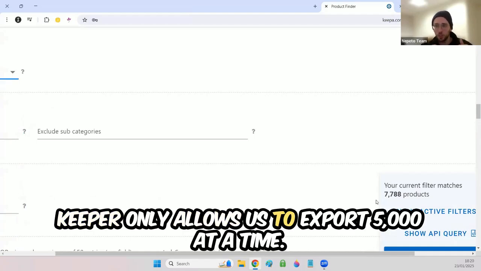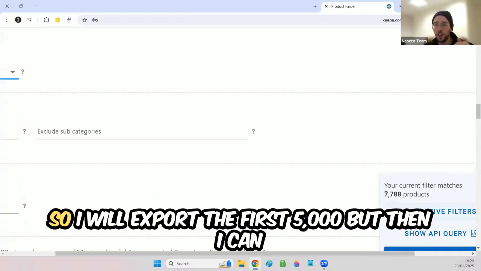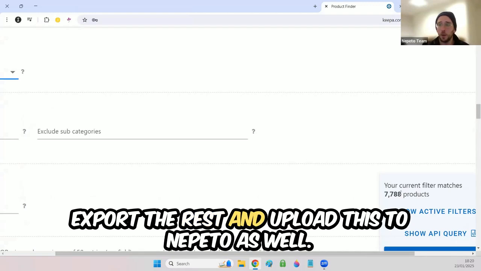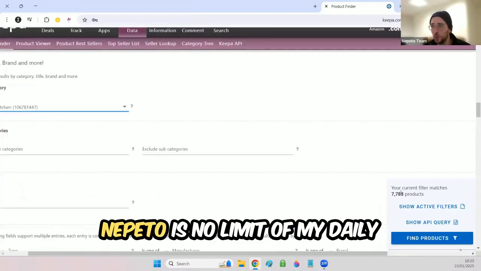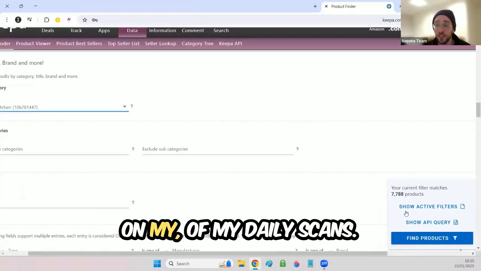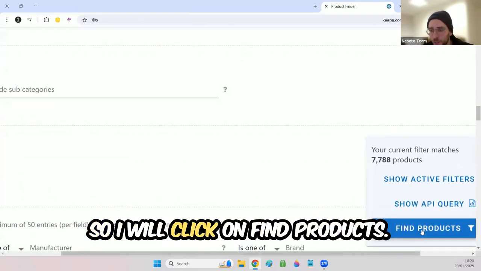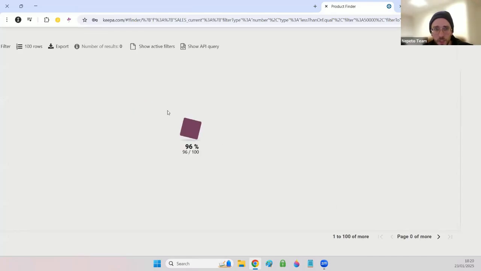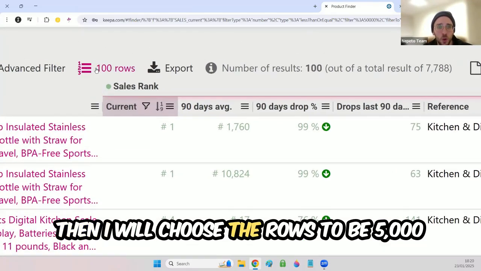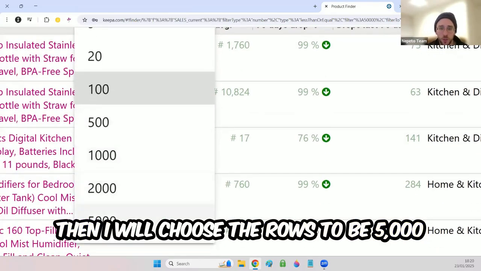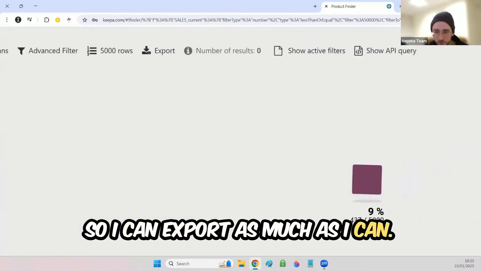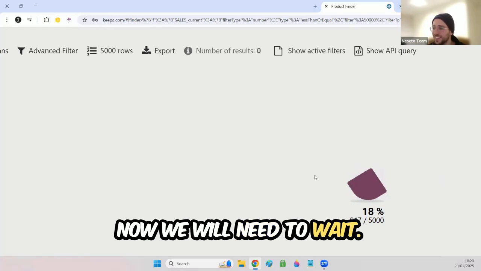Keepa only allows us to export 5,000 at a time, so I will export the first 5,000, but then I can export the rest and upload it to Nepeto as well. Nepeto has no limit on my daily scans. So I will click on Find Products. Then I will choose the rows to be 5,000, so I can export as much as I can. Now we will need to wait.